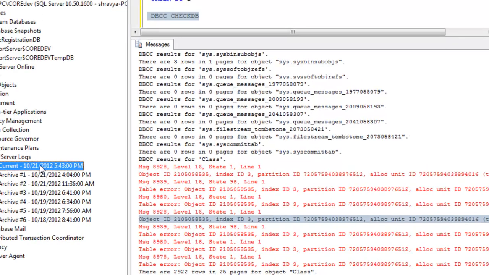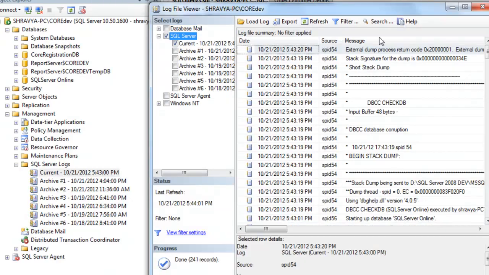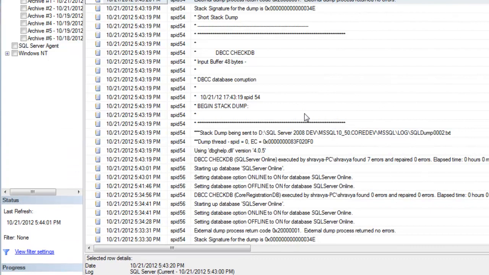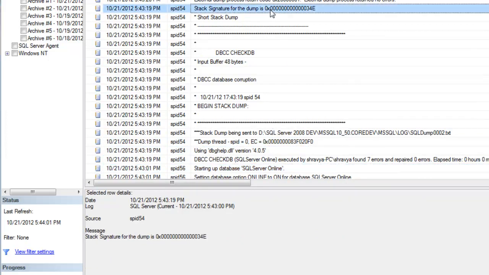Let's take a look at the SQL Server log. You see it says a dump page, and some DDL page has been corrupted.